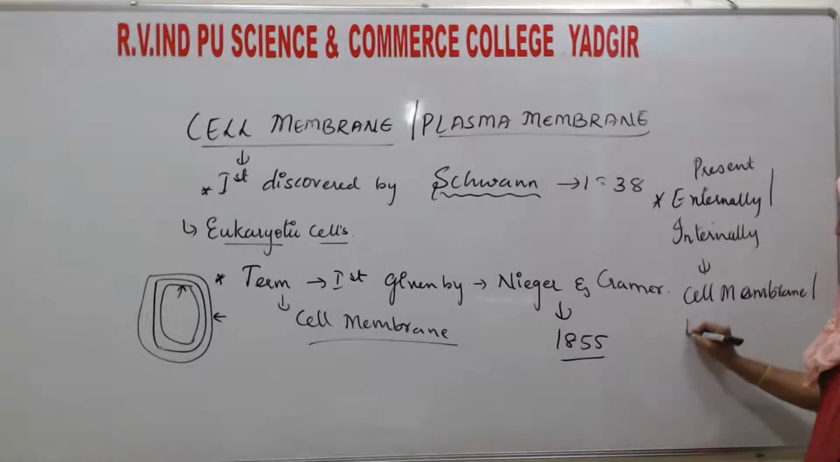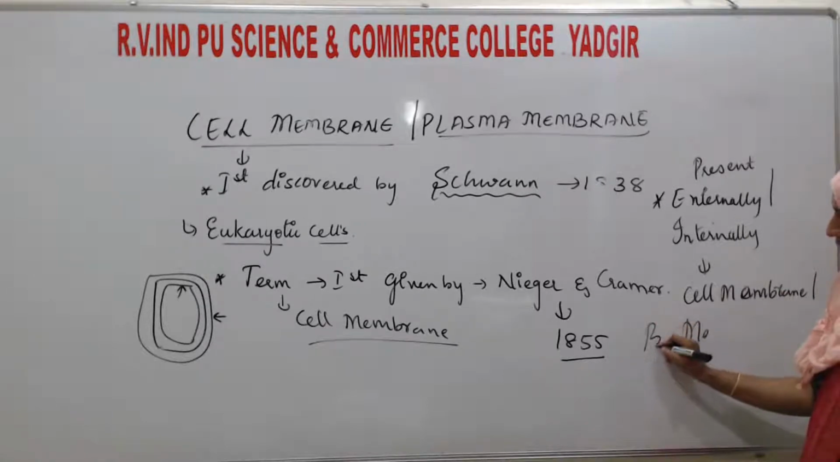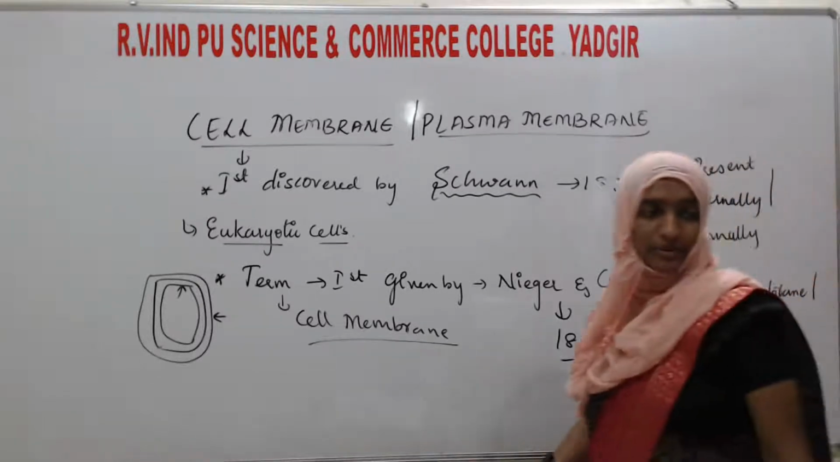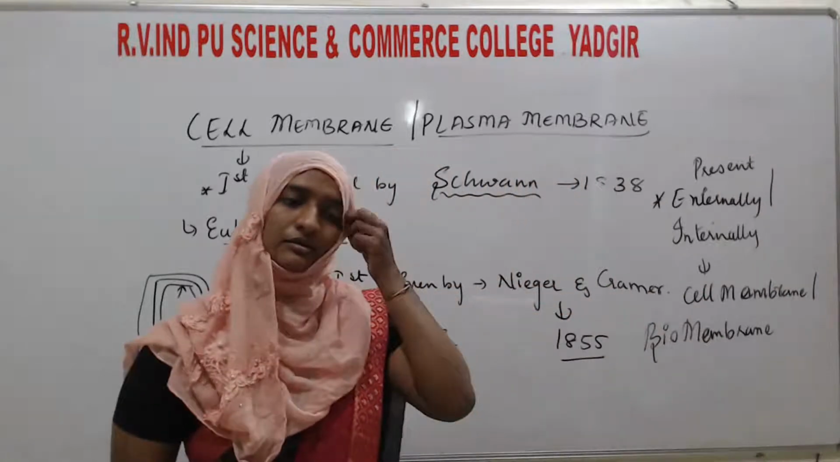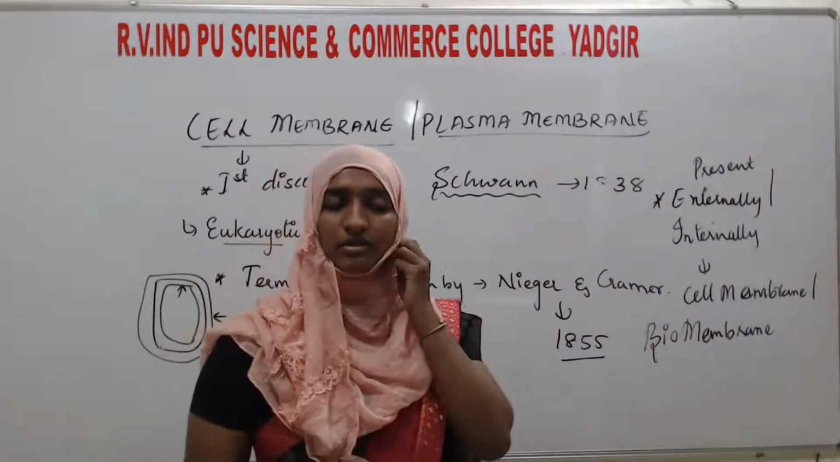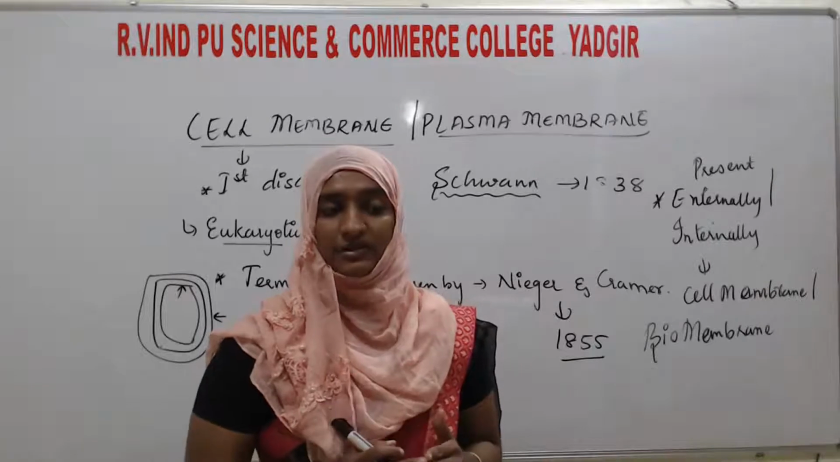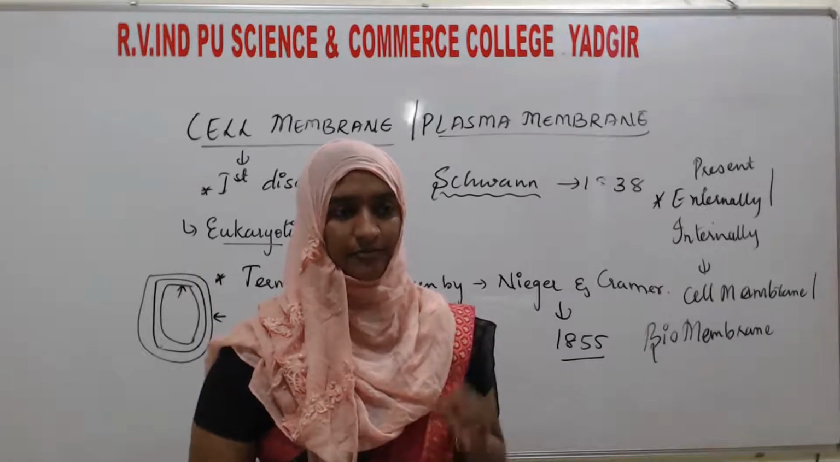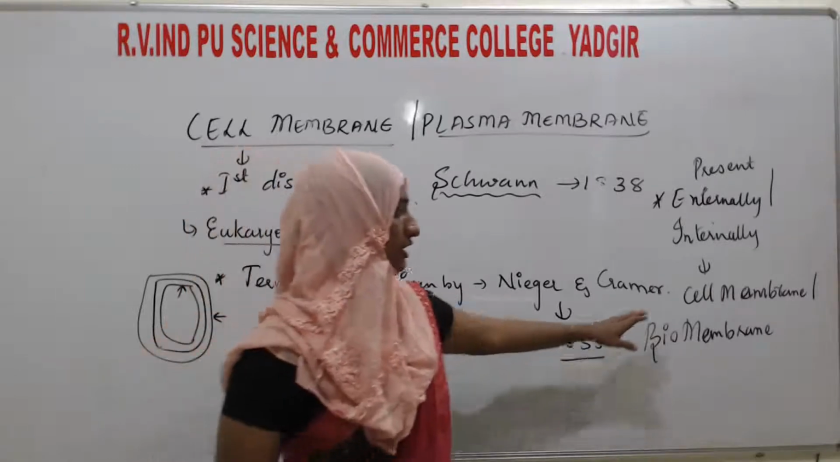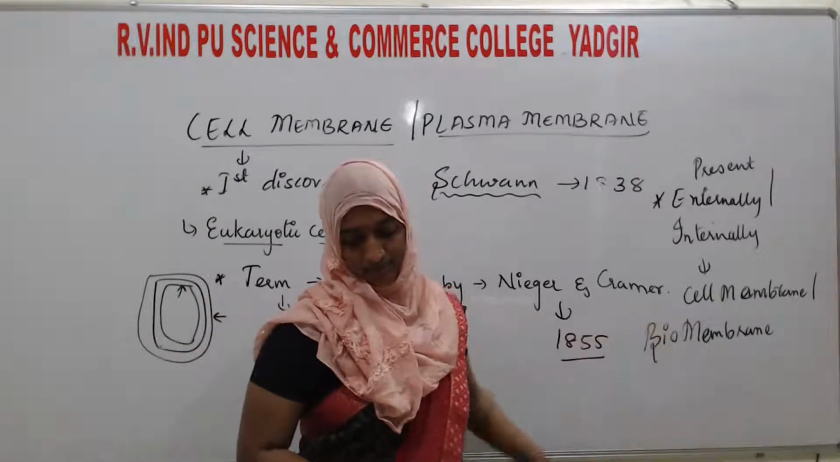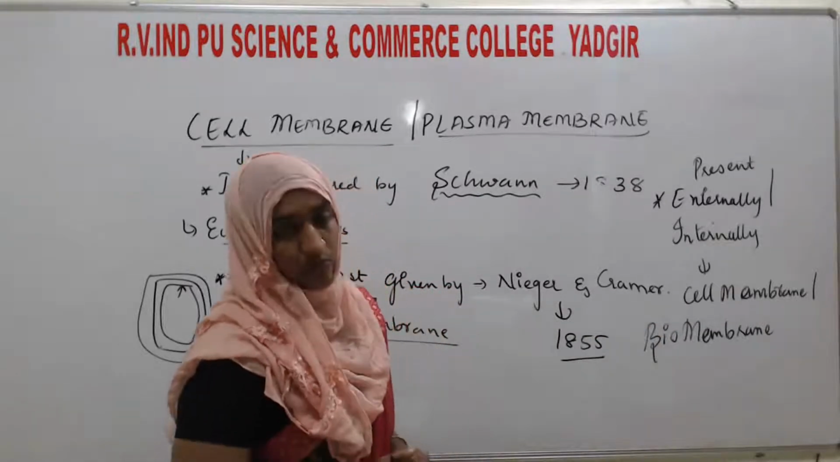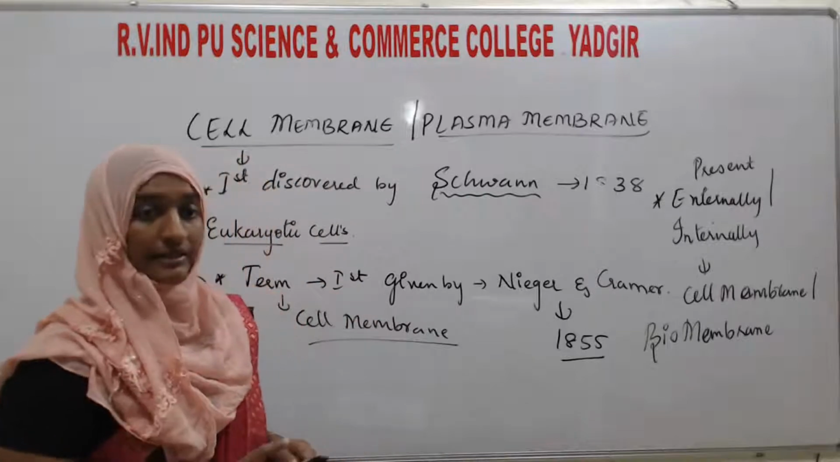Or else one more term is there, that is known as the biomembrane. What is it known as? It is known as the cell membranes or biomembranes. It does not matter whether the membrane is present on the inner side of the cell or on the outer side of the cell. So that particular term they gave is the cell membrane or the biomembrane. And what is the size of that particular cell membrane?